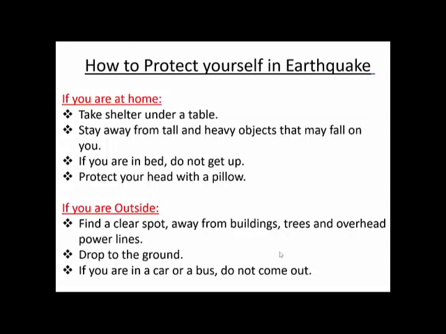But what will you do if you're outside? If you're outside, it is very obvious that you have to be away from any buildings, any trees or any kind of power lines. Suppose there is any electric power line, just don't stand under that power line. Drop to the ground means go as close to the ground as possible. An open ground is more preferable in these cases. Now if you are in the car or a bus, do not come out. You're safe when you are in the car. So these are the few steps which you have to do if you're outside and if you're inside your house.